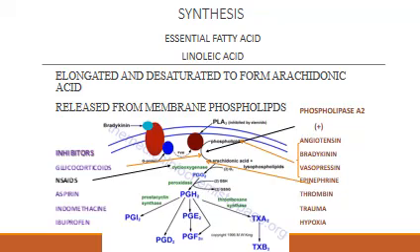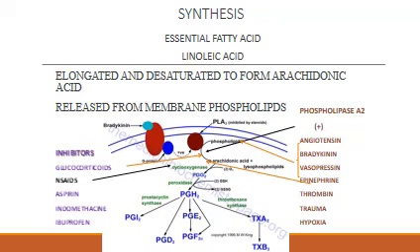Arachidonic acid then undergoes cyclization to form PGG2, with the help of an enzyme which has two activities, the cyclooxygenase activity and the peroxidase activity. This converts it into PGG2 and PGH2. So PGH2 is a very important intermediate.